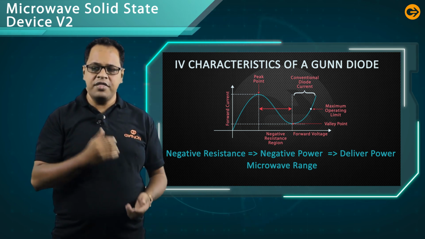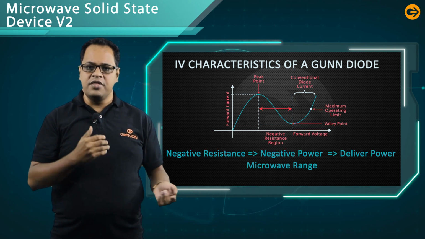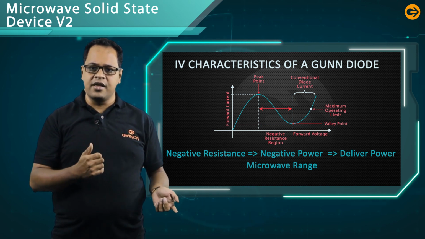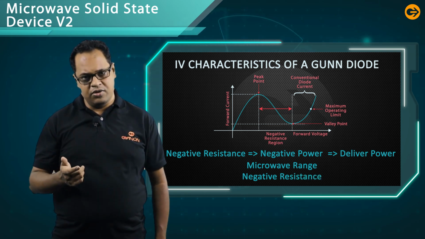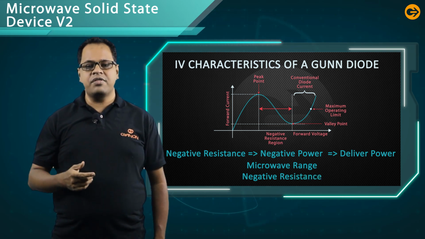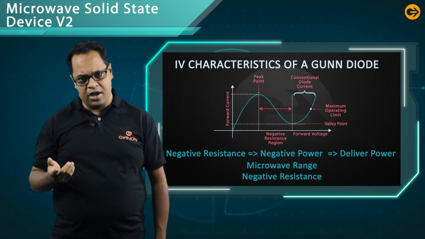So what is the difference from the ordinary diode? The difference is that negative resistance is present in the Gunn diode. Now, that's all about the Gunn diode. Practice these IV characteristics and the operating principle of the Gunn diode repeatedly, because here is the main difference from the ordinary diode.